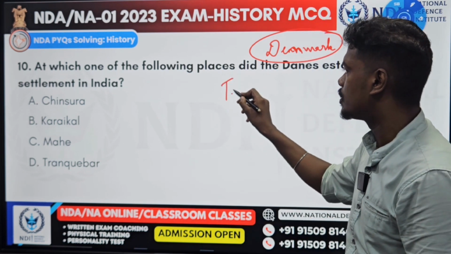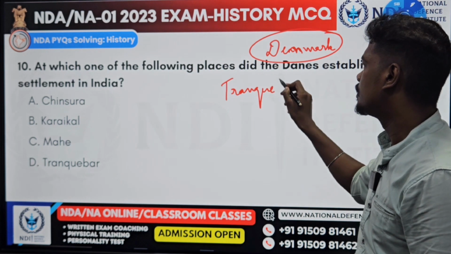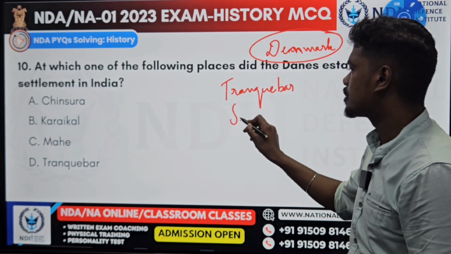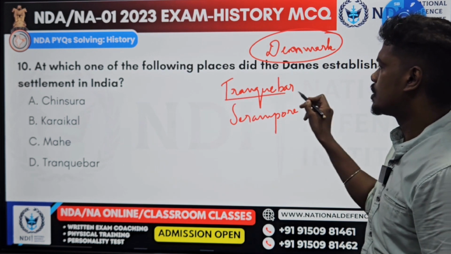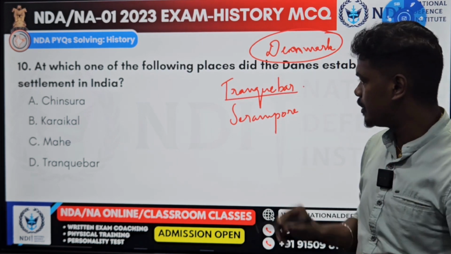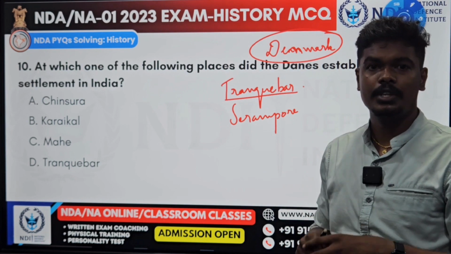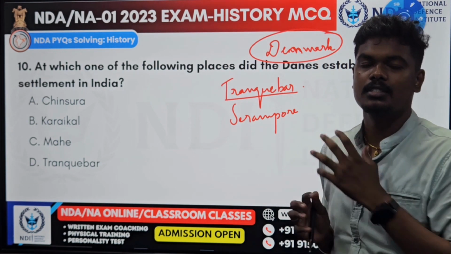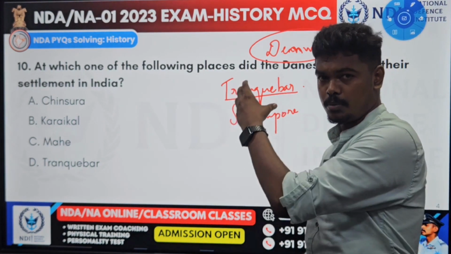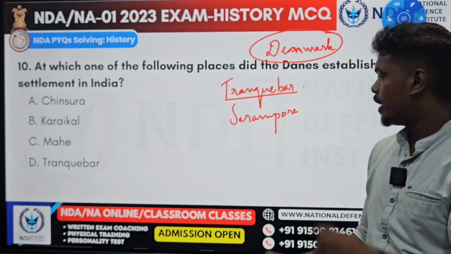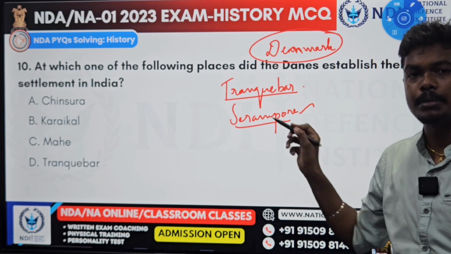In spite of this, with the permission of the British, they established two settlements: one at a place called Tranquebar and another called Serampur in Bengal. Tranquebar is in South India, in Tamil Nadu, near Nagapattinam. It is nothing but Tharangambadi. They established a factory there. The second one is Serampur, near Calcutta, in Bengal.